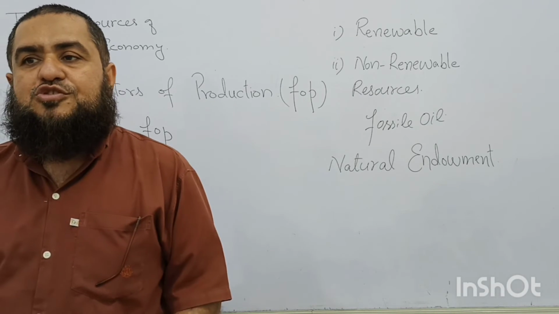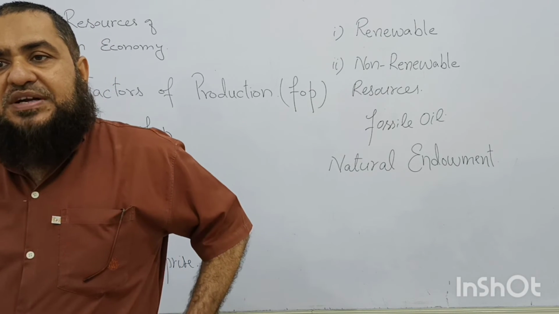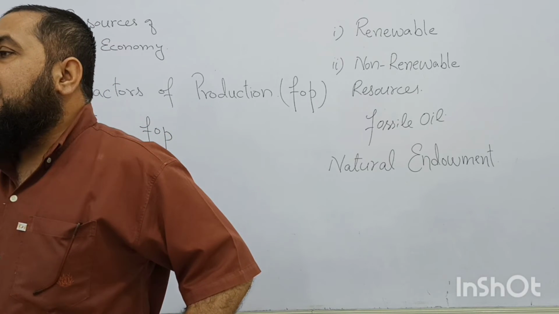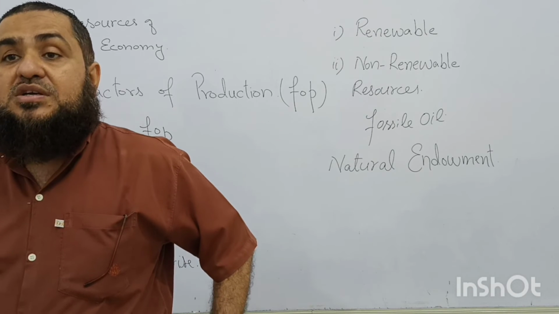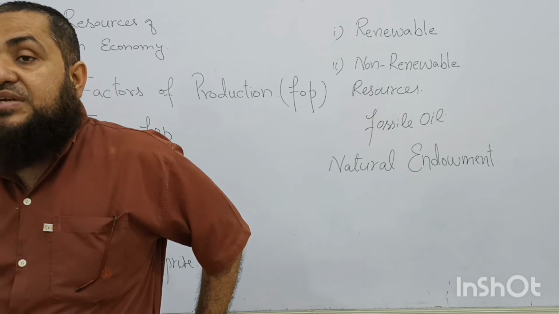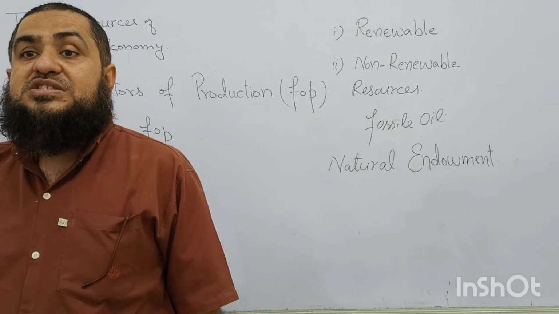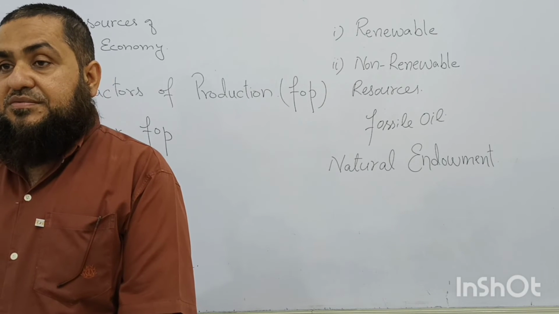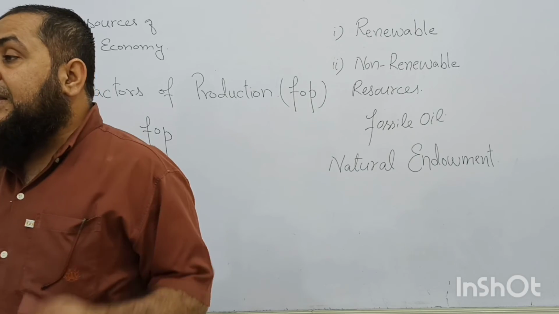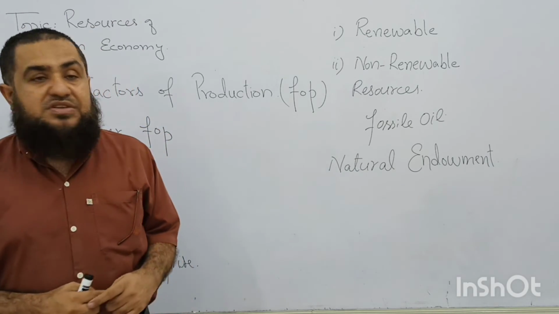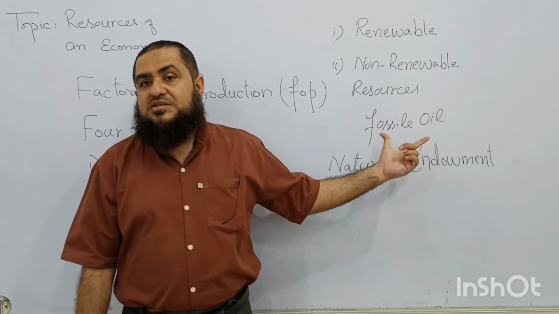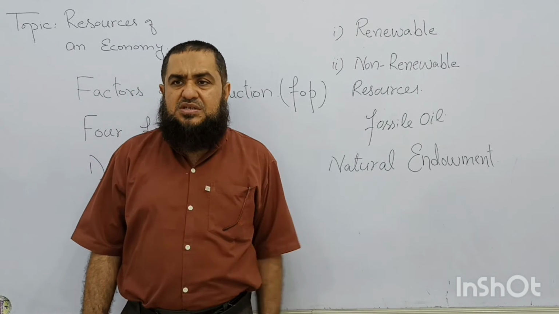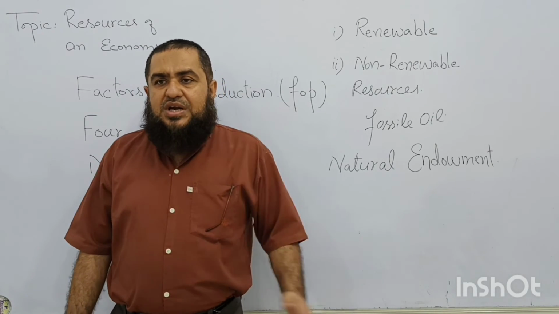Like cotton is used as a raw material for textile. So we say we are having a cotton economy and it is cotton based, and our major strategic industry of textile is dependent upon this production of cotton. Clear? Whereas a country which has more fossil oil, like Saudi Arabia, Middle East countries, they do not have such